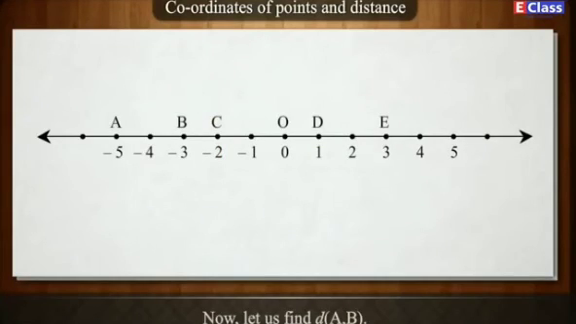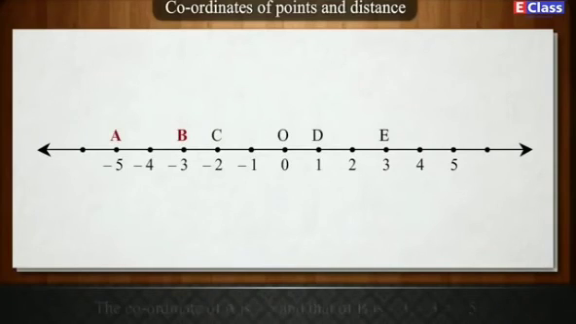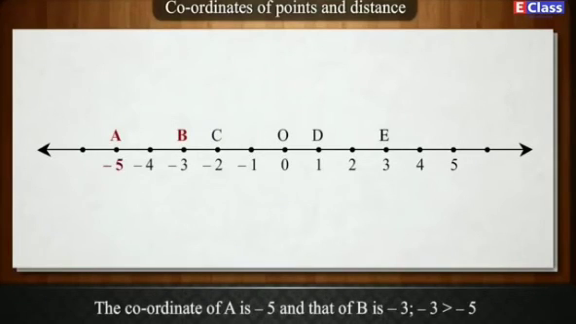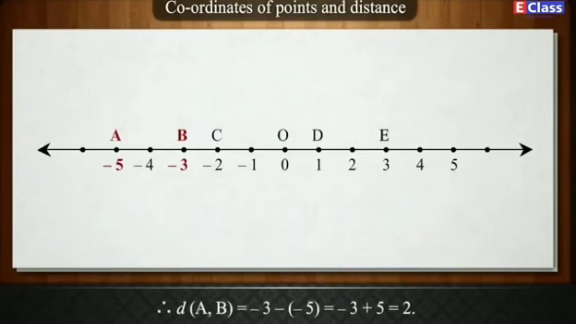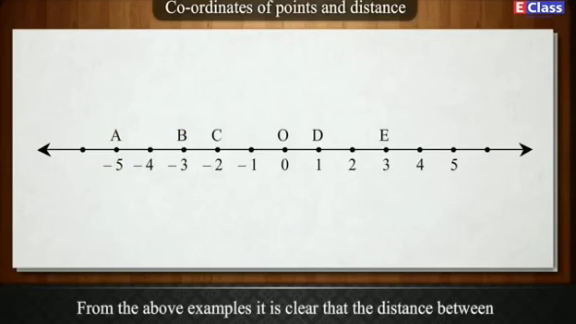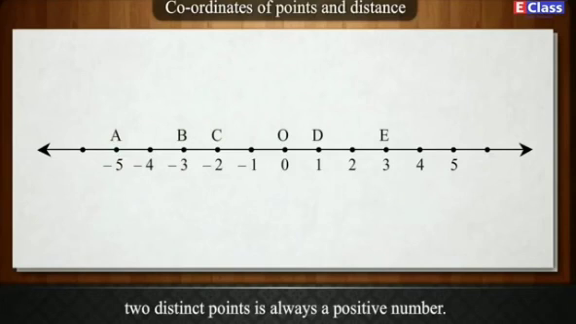Now, let us find distance AB. The coordinate of A is -5 and that of B is -3. -3 is greater than -5. Therefore, distance AB is equal to -3 minus (-5), which is equal to -3 plus 5, which is equal to 2. From the above example, it is clear that the distance between two distinct points is always